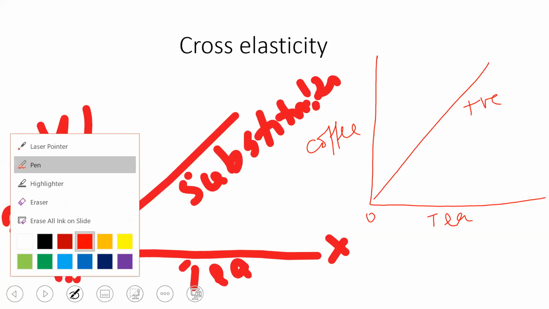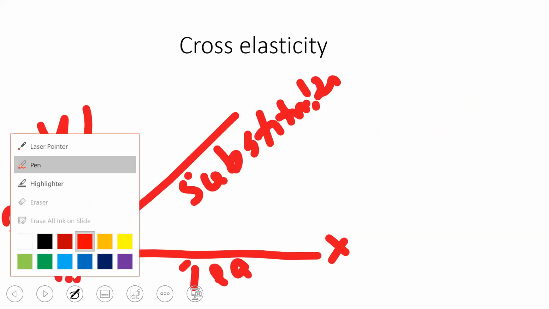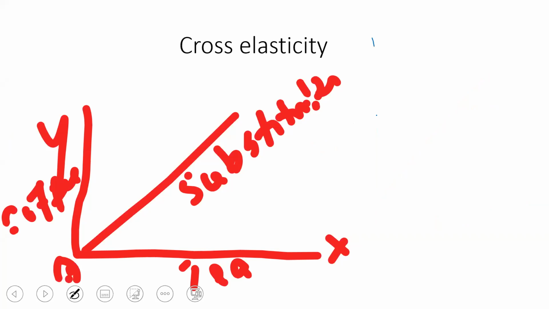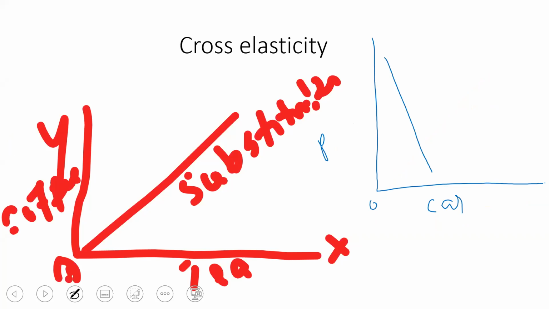Now look at cross elasticity for complementary goods. Look here, what will you write? On the X axis, car, be careful. On the Y axis, petrol, or vice versa. Cross elasticity is negative. Cross elasticity is negative. That we have explained.